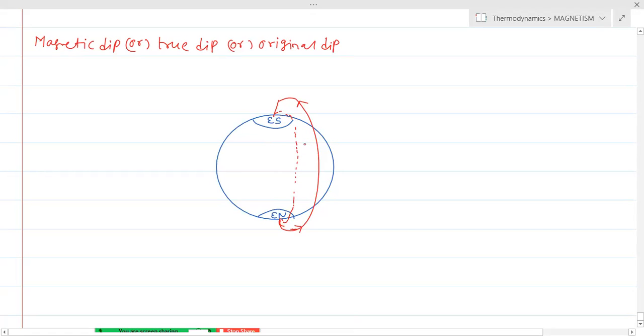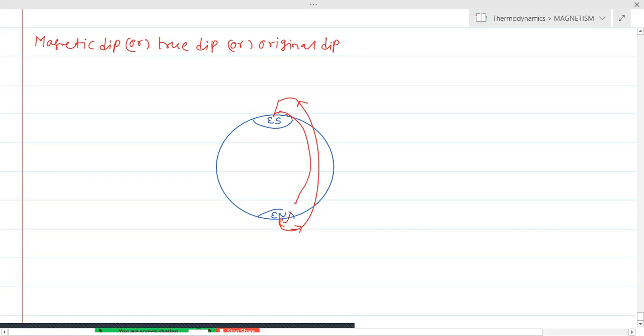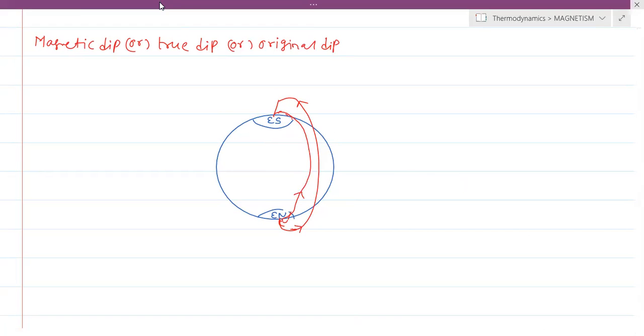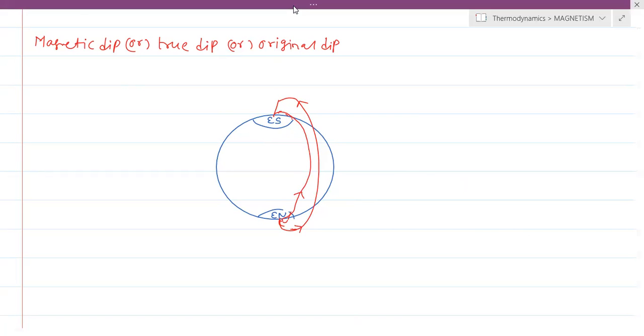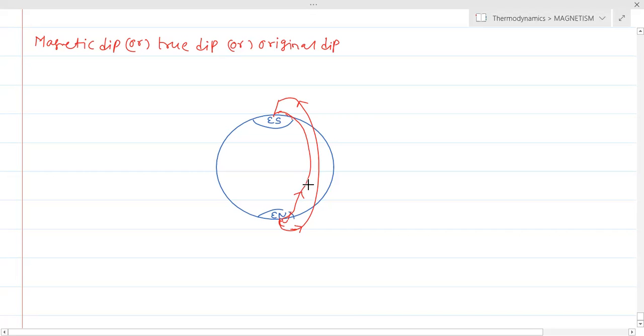So in this direction, we have lines of force. For example, I'm imagining a curve here. So maybe in this direction also we have lines of force. Actually, to understand the Earth's magnetic field beautifully, we are drawing a tangential line to the Earth's magnetic field.